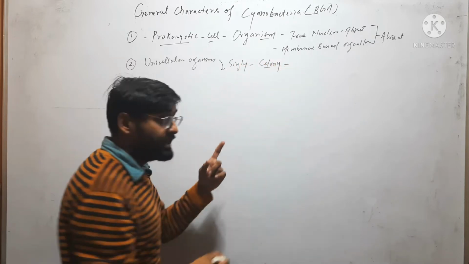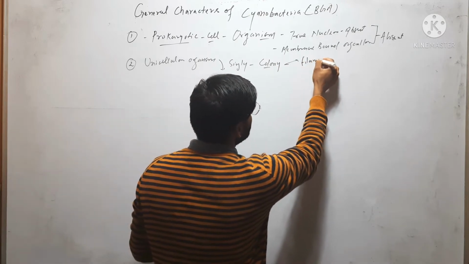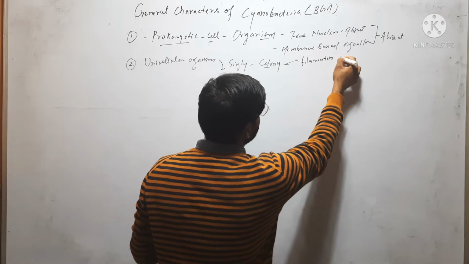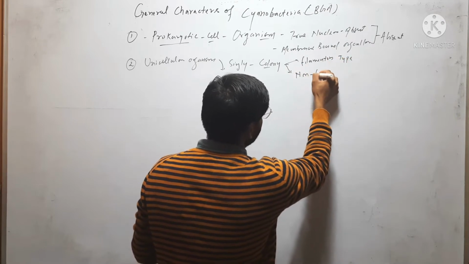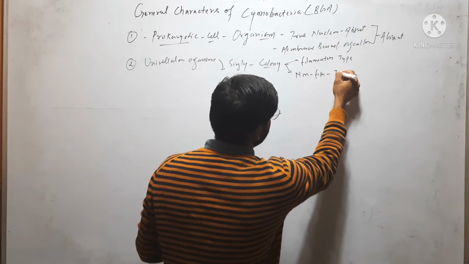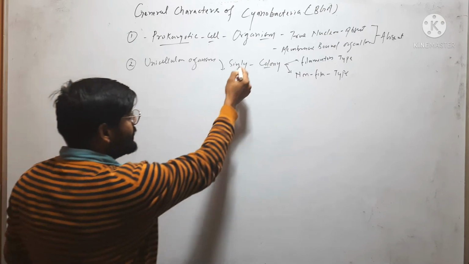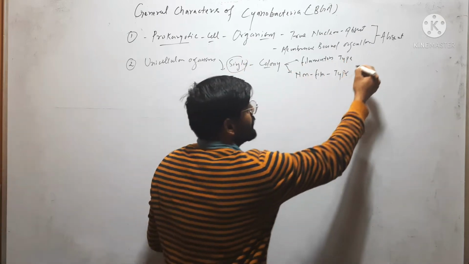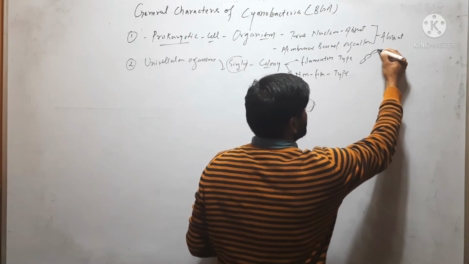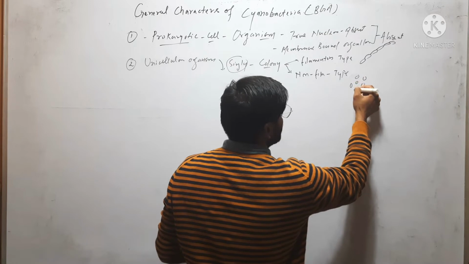So in colony, its colony may be filamentous type or non-filamentous type. It is a unicellular organism. It can exist singly or in colony. Colony may be filamentous type, and this type of colony may exist, or colony may be non-filamentous like this.